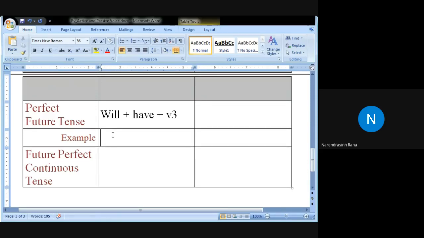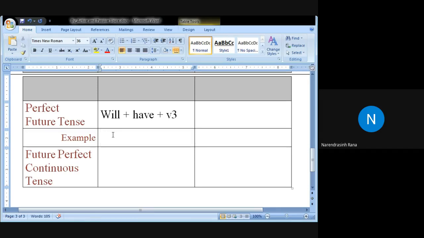Example. I want an example from all of you. All will write one sentence in perfect future tense, active voice. Kishan, very good. Teacher will have punished me. Very good. Teacher, will plus have plus V3, punished.